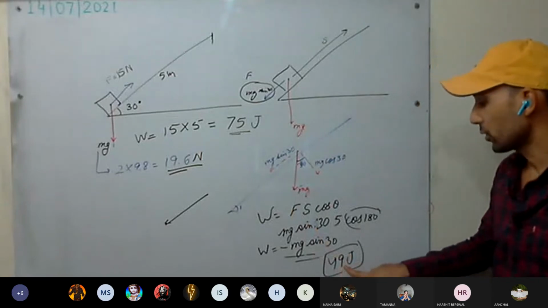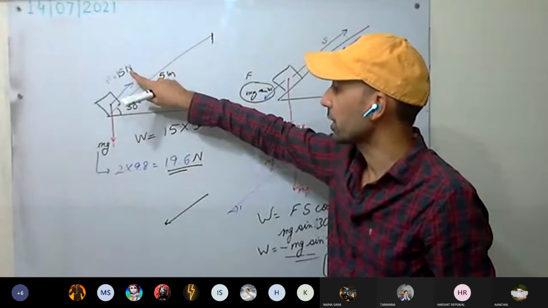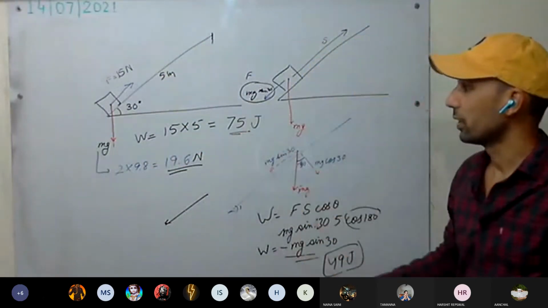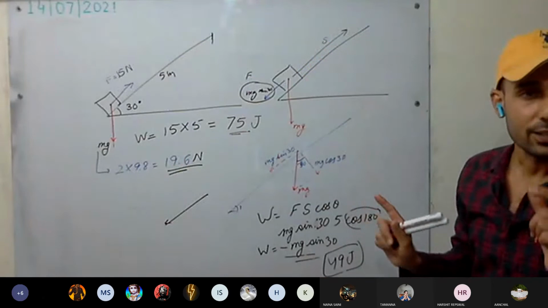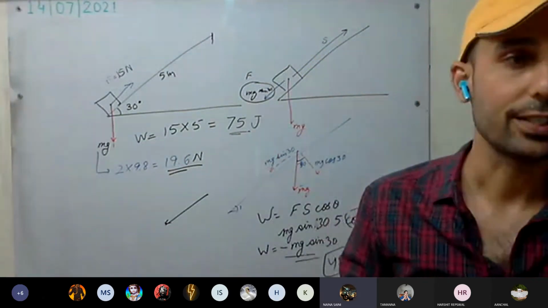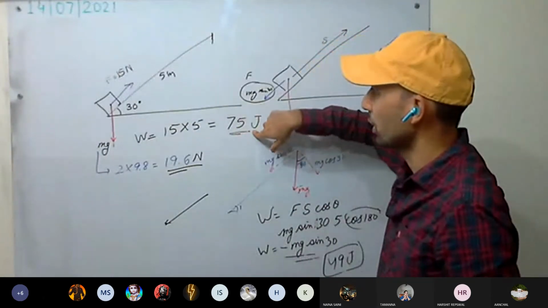Work done against the force of gravity is only 49 joule, whereas the required force was 15 newton, that is, work done here is 75 joule. Where has the rest of the work gone? The rest of the work has gone to overcome the frictional force. So see here, this amount of work done, 75 joule.